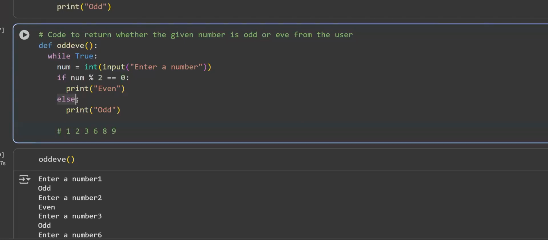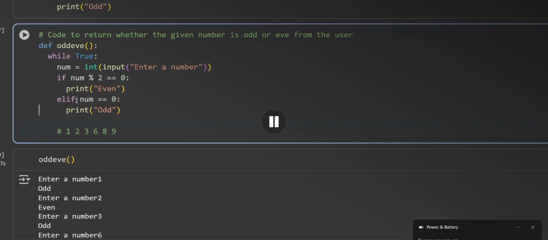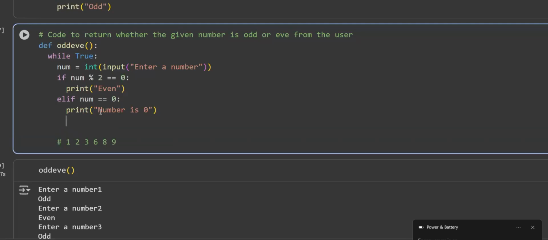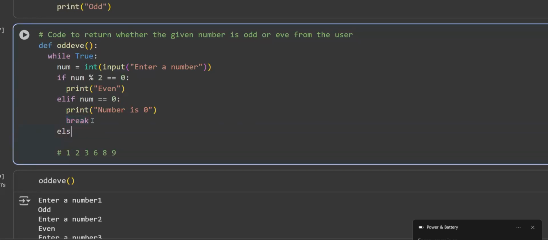So let's say if the user enters 0, then it will basically stop. If the user enters 0, that means the loop will stop. Let's see. So I'll mention elif if the number is equal to 0, we can mention number is 0 and we are supposed to break the loop. How to break the loop? We are supposed to write a keyword called break. This will basically break the loop and we'll go to the else condition.